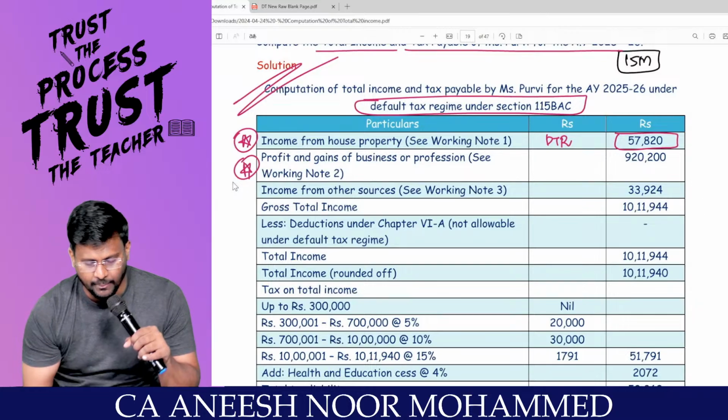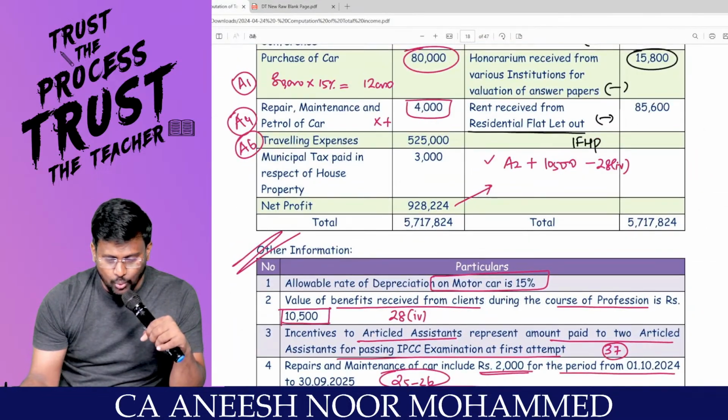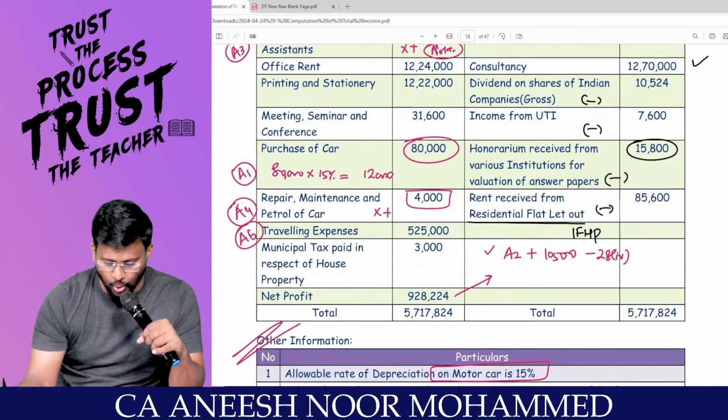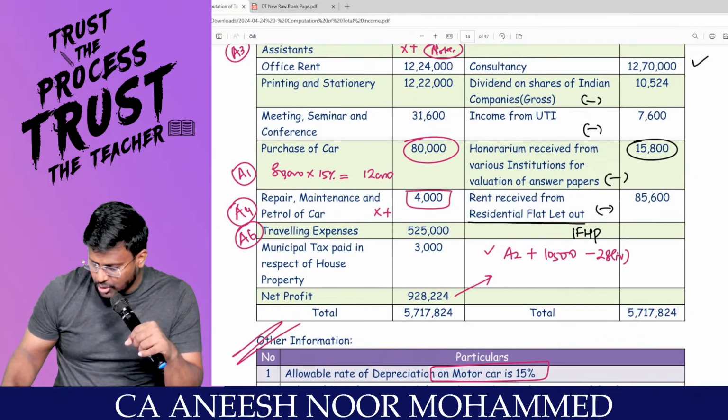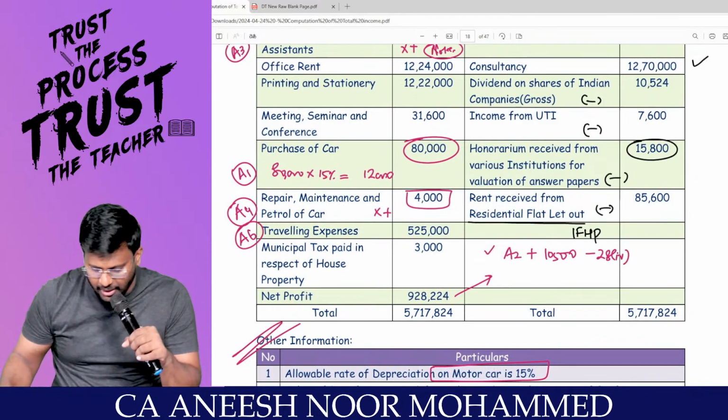I am coming to profits and gains of business or profession. Can we calculate? You should be with me. In the calculator itself, we'll complete the 15 marks question. Only we can do that. My dear lovable students, what is the net profit as per P&L?